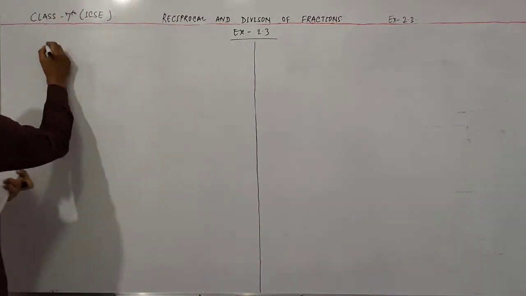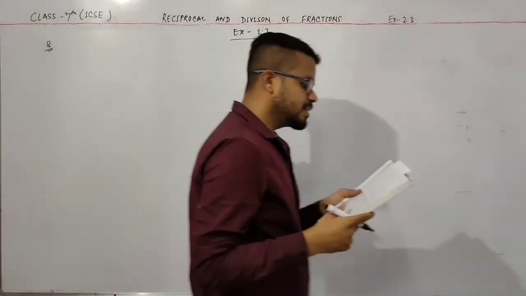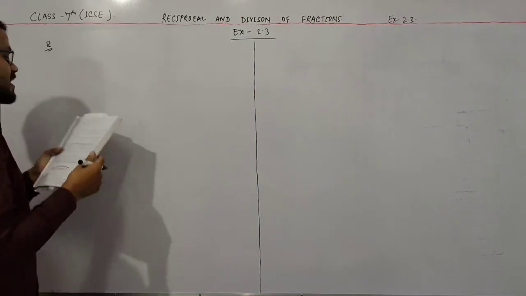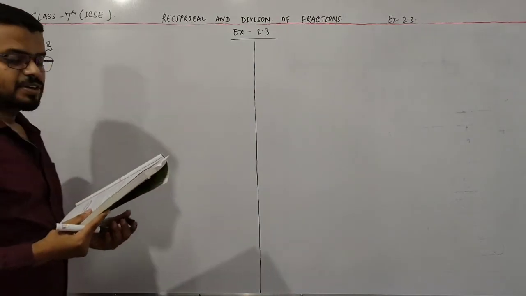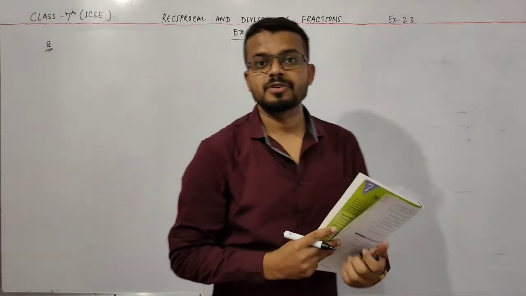Now come to question number 8. And the question is, how many 1 by 8s are there in 3 by 4? Okay, how many 1 by 8s are there in 3 by 4?